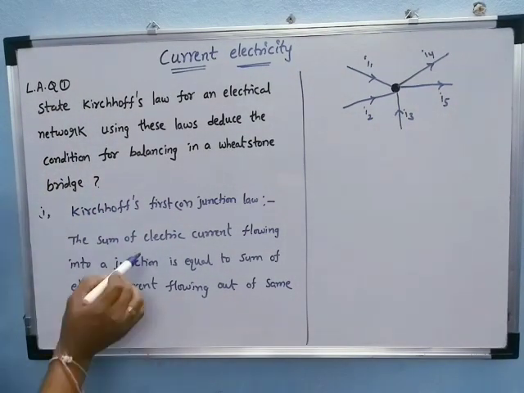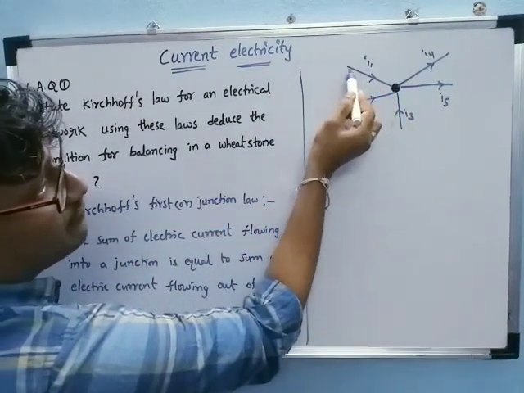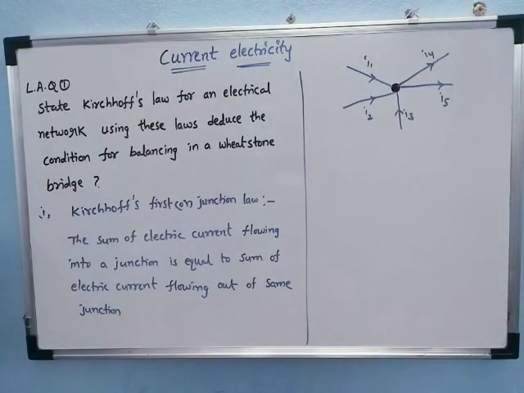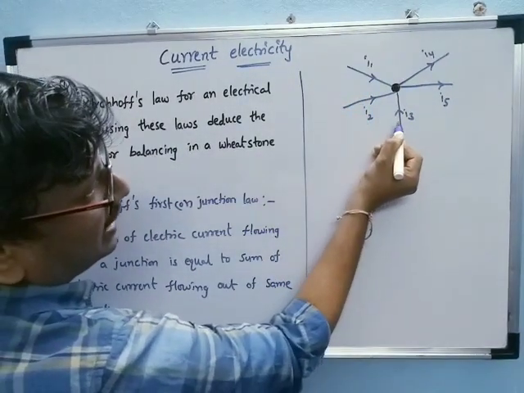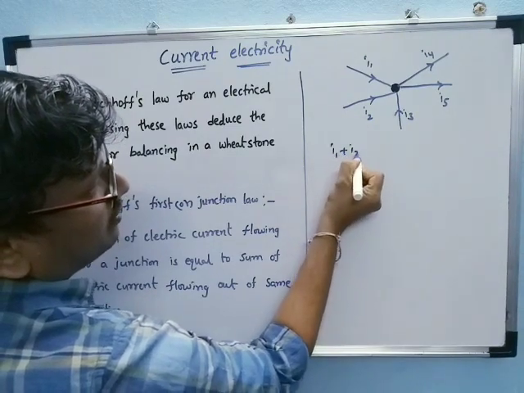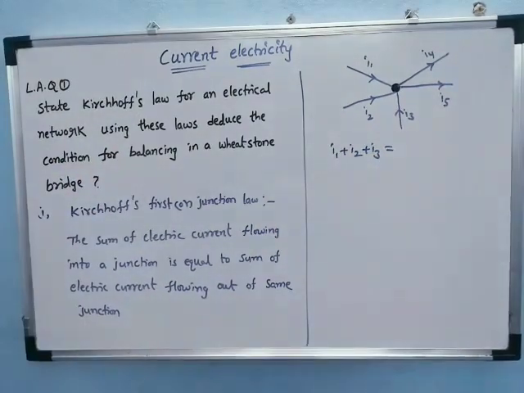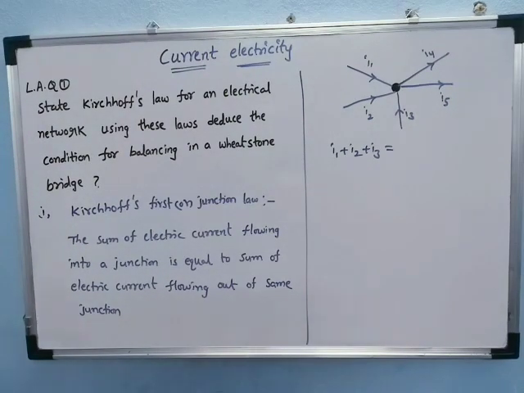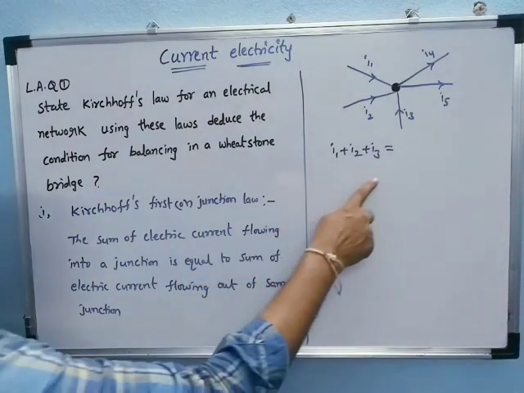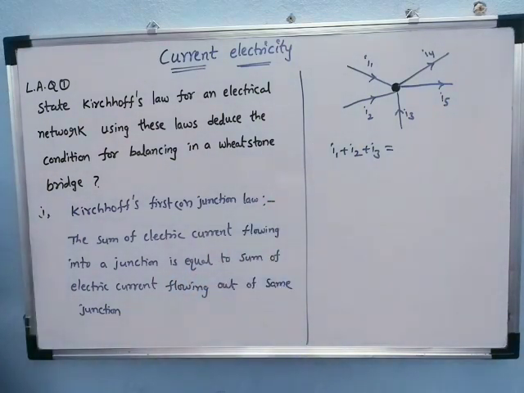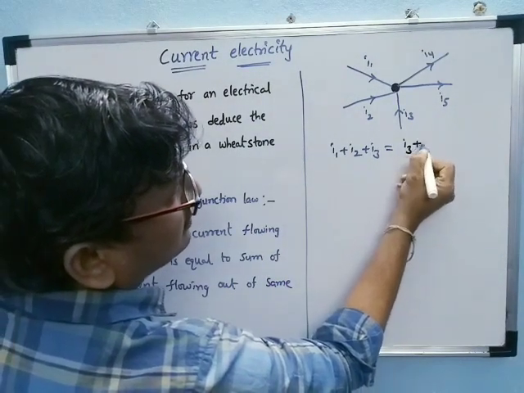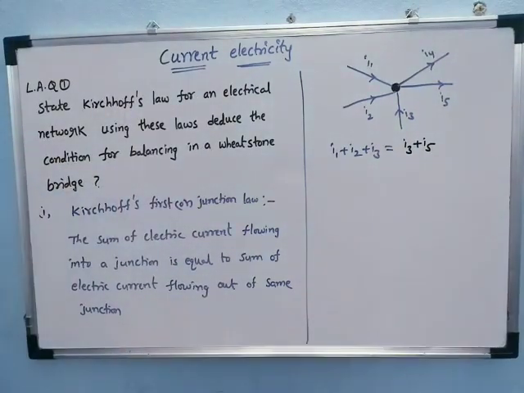Okay. See, what is Kirchhoff's law? The sum of electric current flowing into the junction is equal to the sum of the current flowing out of the same junction. The sum of entering currents is I1 plus I2 plus I3, which is equal to the sum of the currents leaving the same junction, that is I4 plus I5. This is called Kirchhoff's first law.